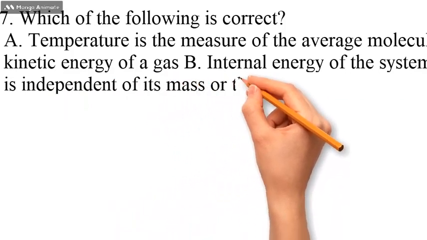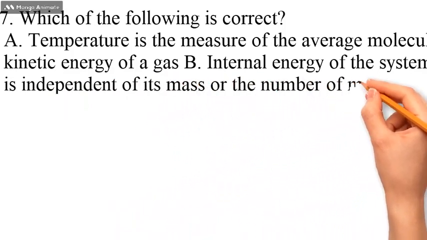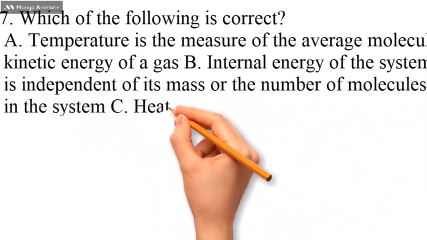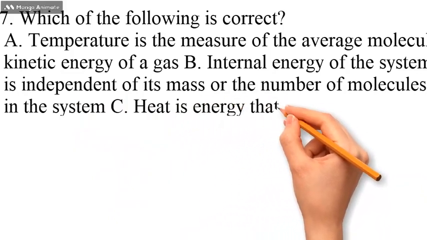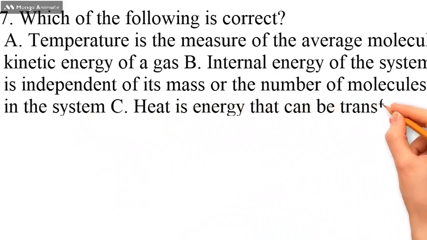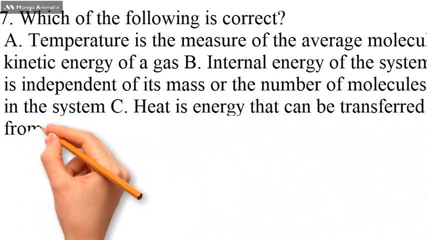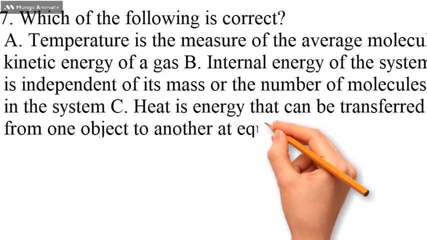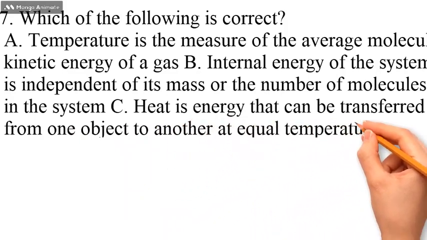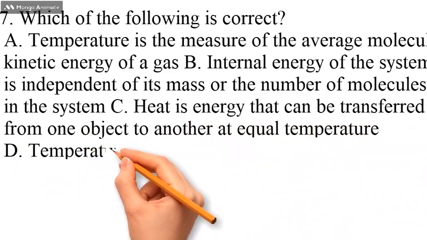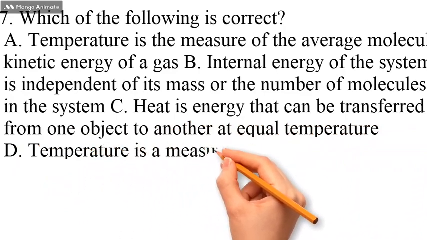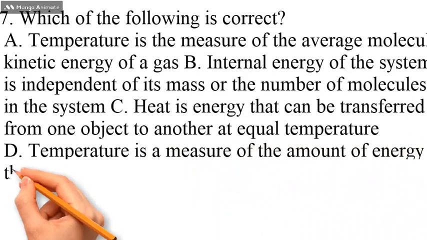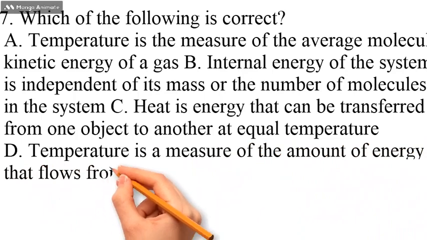Temperature is the measure of the average molecular kinetic energy of a gas. Explanation. Temperature reflects the average kinetic energy of the particles in a substance, particularly in gases. B is incorrect because internal energy does depend on the mass and number of molecules. C is incorrect because heat transfer occurs due to a temperature difference, not when temperatures are equal. D is incorrect because temperature is not a measure of energy flow. Rather, it drives the heat energy to flow.